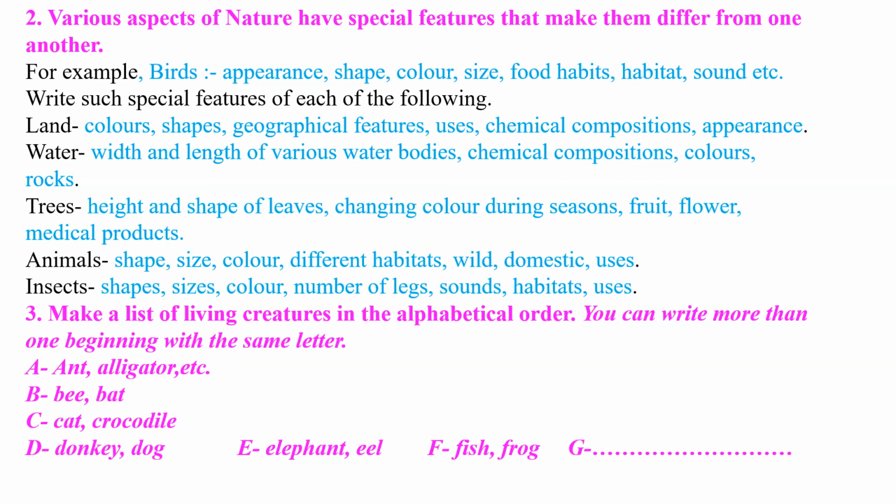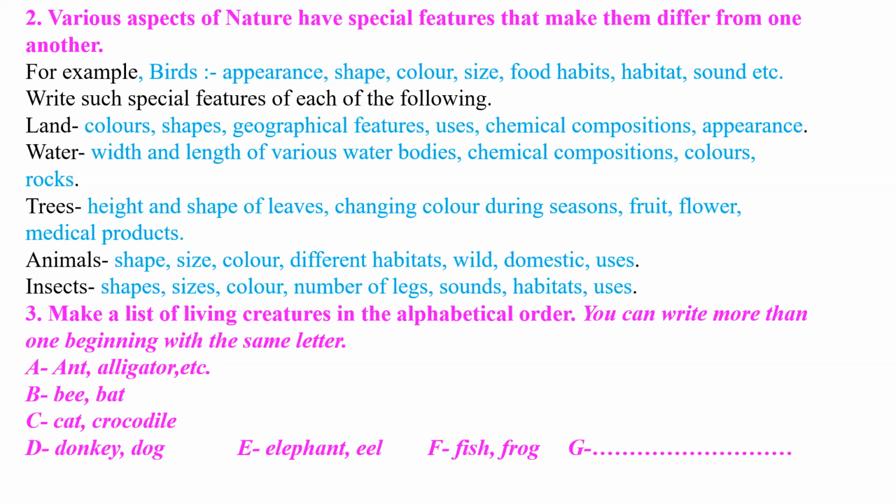Question number 2. Various aspects of nature have special features that make them differ from one another. For example, birds: their appearance is different, means the shape is different, color is different, size is different, their food habits are different, their habitats are different, sounds are different. Okay. So write such a special feature of each of the following.